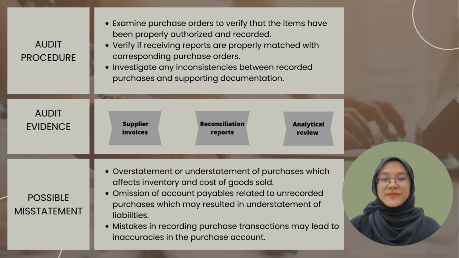In the test of control for audit procedure, it is to examine purchase orders to verify that the items have been properly authorized and recorded, and to verify if receiving reports are properly matched with corresponding purchase orders. In the substantive test, it is to investigate any inconsistencies between recorded purchases and supporting documentation. Audit evidence includes supplier invoices, reconciliation reports, and analytical review.